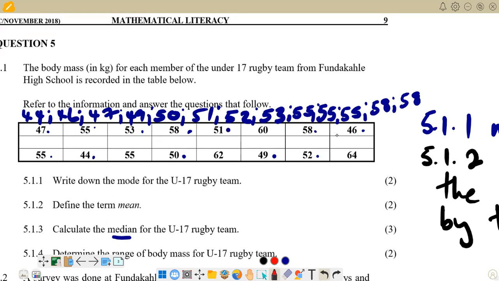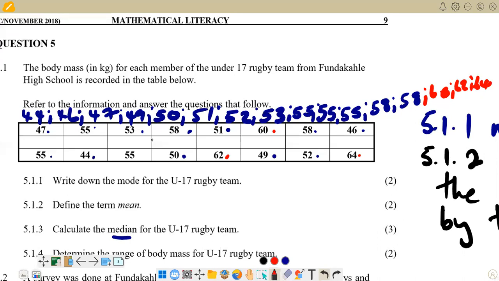Then from 58, we go to check another one. We know that we have 60 here, so the next one is 60. And then from 60, we have 62 there. Then from 62, we are seeing a 64 there. So we have arranged them in ascending order. Ascending means we are starting from the lowest value to the highest value. So remember, we have 16 values. We can count them 1, 2, 3, 4, 5, 6, 7, 8, 9, 10, 11, 12, 13, 14, 15, 16.